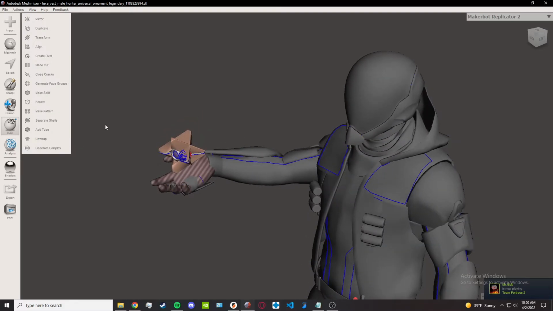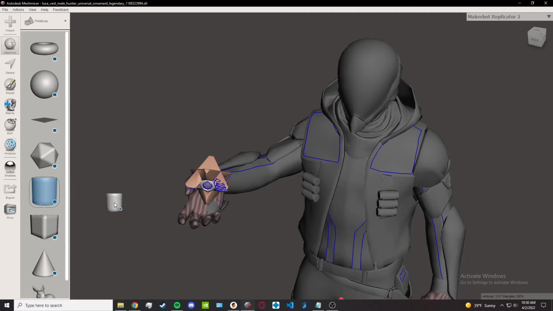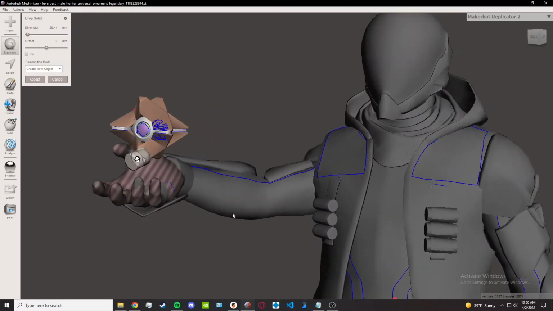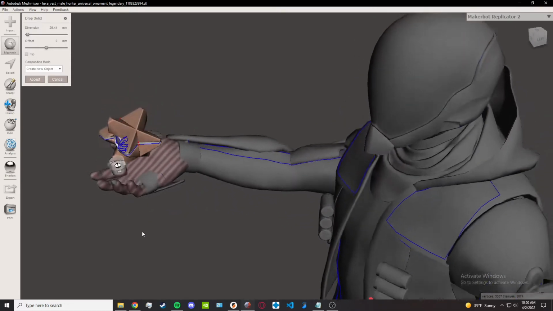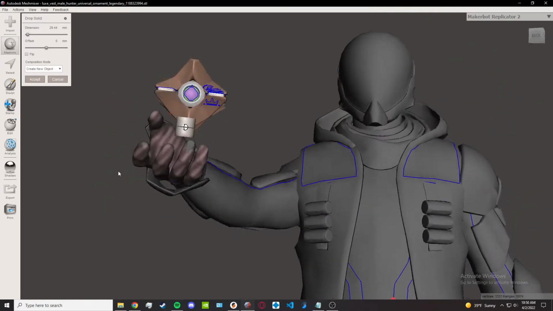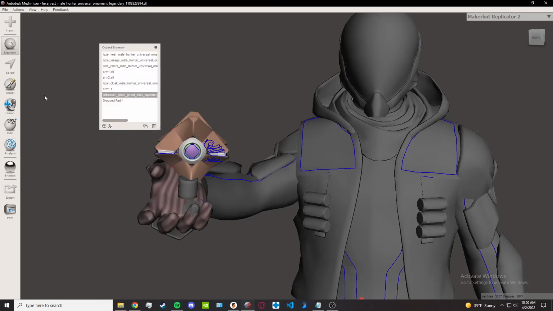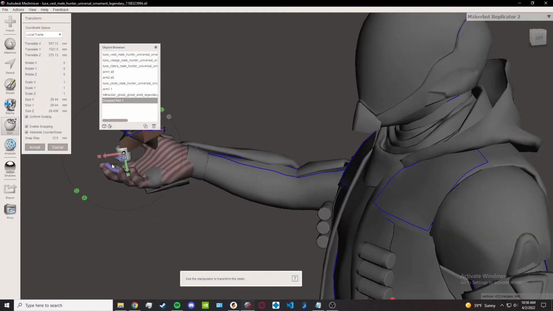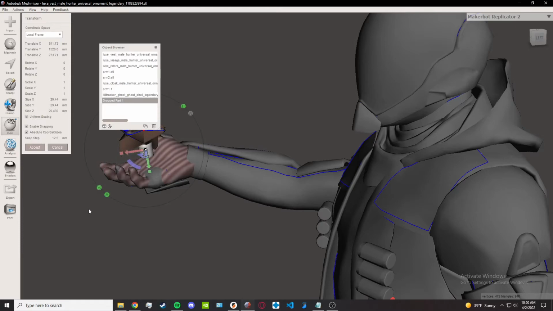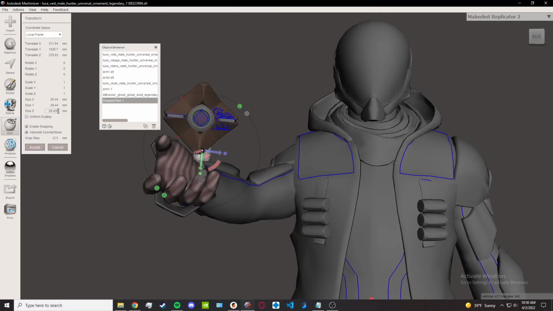I hit accept, and for this last part, we're gonna go ahead and hit cylinder, drag one onto the hand, and move it downward, hit accept, and go back to the object view. Select the dropped part, which is that cylinder. Edit, transform, move it back a little bit, and we're gonna scale it. I want to turn off uniform. Then we'll go ahead and